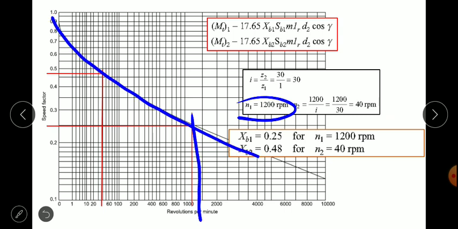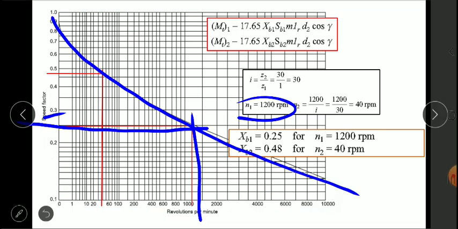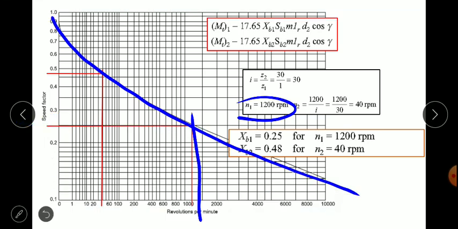This will be your curve, so it will be somewhere over here, between 0.3 and 0.2, so we can get it as 0.25. Likewise over here we'll have 0.48. So xb values are calculated from this chart.